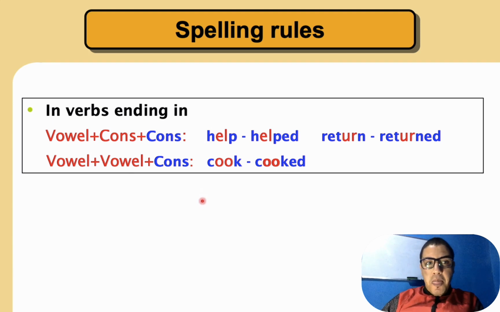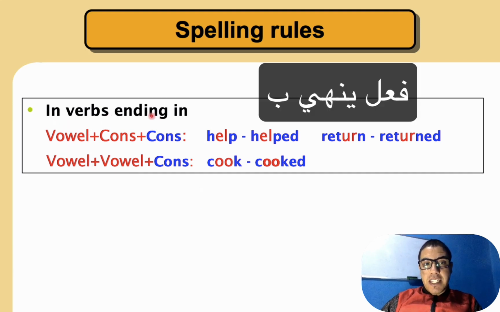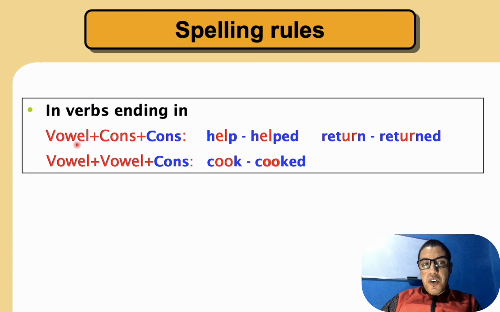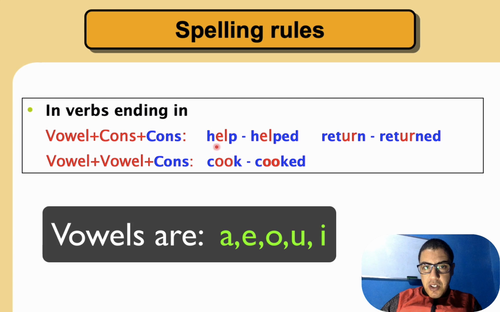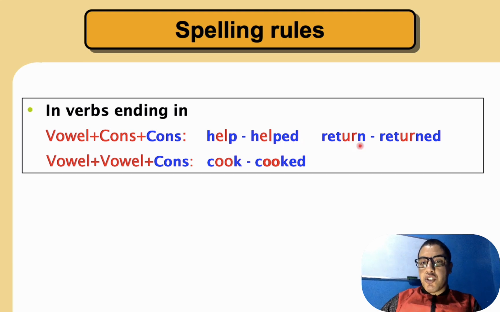Please look here. Verbs ending in, it means what do we have at the end of a verb? Verbs ending in vowel plus consonant plus consonant. For example, help. What do we have here? Vowel, L, consonant, P is also a consonant. So what do we do? Plus ed. The past of help is helped. Again, return.